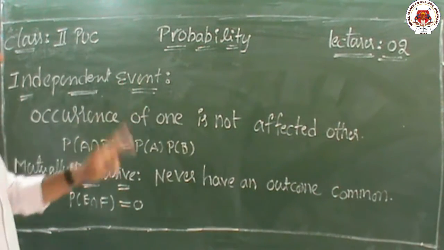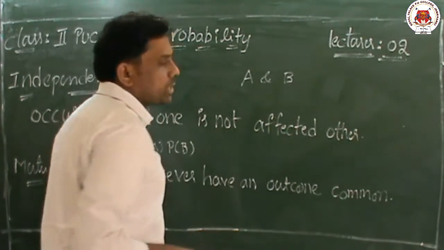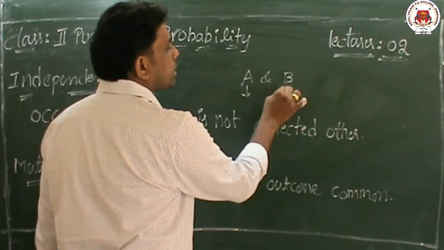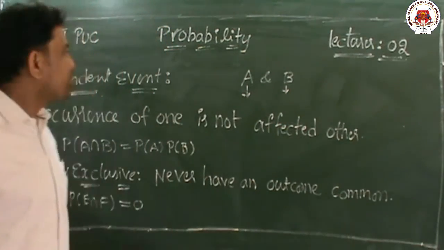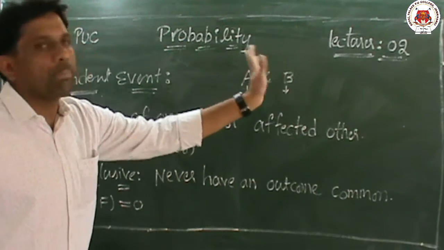Here two events are there, assume A and B. The occurrence of the first event does not affect the occurrence of the second event. That is called an independent event, meaning the two are separate.